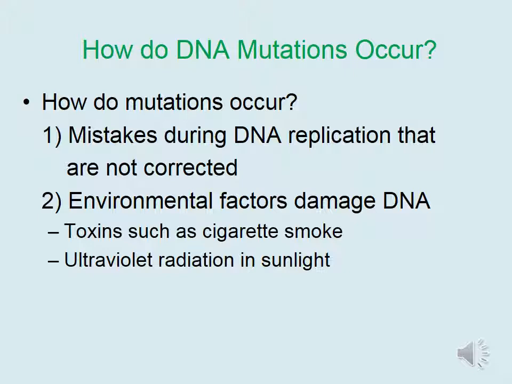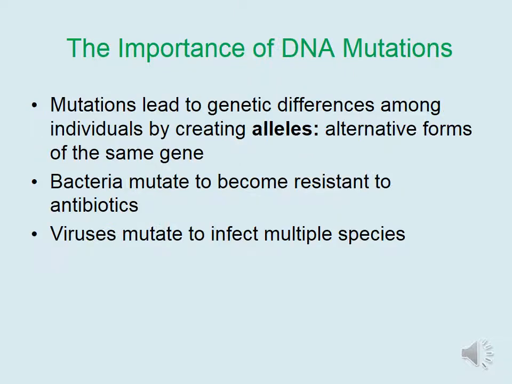So how do mutations in DNA occur? First, mistakes could be made during DNA replication that are not corrected. We'll see in the next unit that DNA replication needs to take place prior to cell division. Environmental factors can also damage DNA. For instance, toxins found in cigarette smoke or ultraviolet radiation in the sun can cause diseases such as cancer. There's a clear correlation between smoking and lung cancer, or overexposure to the sun and skin cancer.